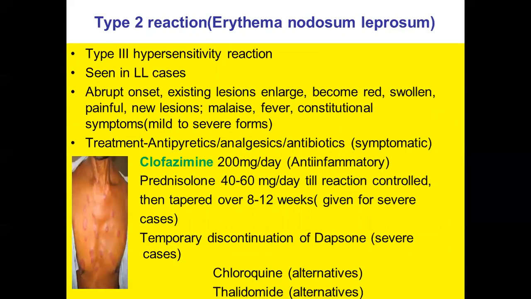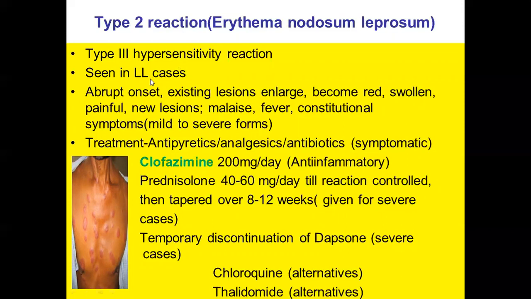The next one is type 2 reaction or erythema nodosum leprosum. So this is a type 3 hypersensitivity reaction, seen in lepromatous cases, and it usually occurs during the treatment or if the patient has an infection. An infection can always precipitate a reaction like this. It's a type 3 hypersensitivity reaction.